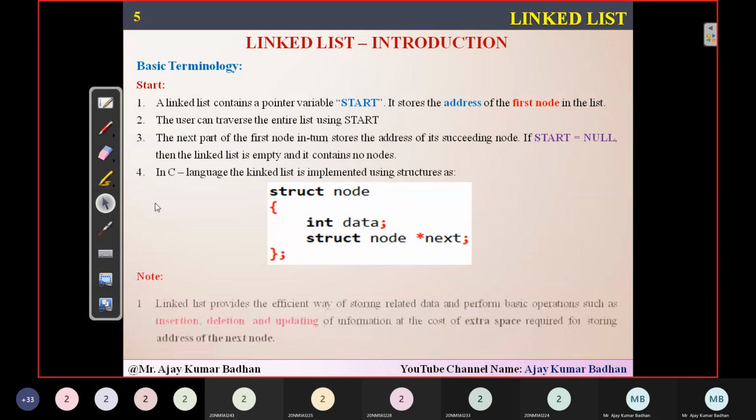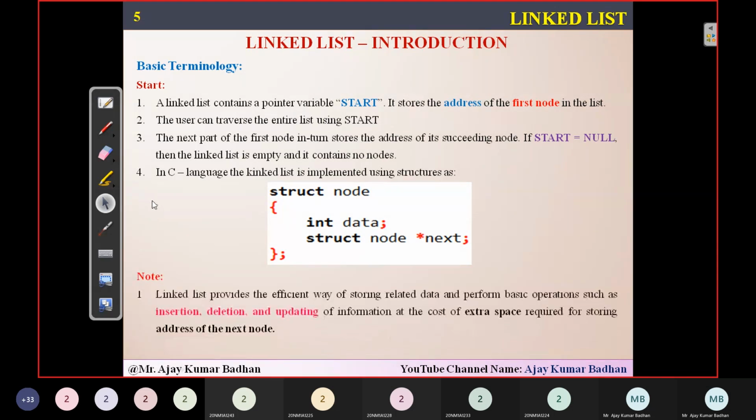Here is a small note about the different operations we can perform on this linked list: insertion, deletion, and updating. All of these we can perform without any extra space. You don't have to waste additional space to do that. You can create as many spaces as you want, delete as many spaces as you want, and keep on updating the data without any wastage of space, like what happens in arrays.